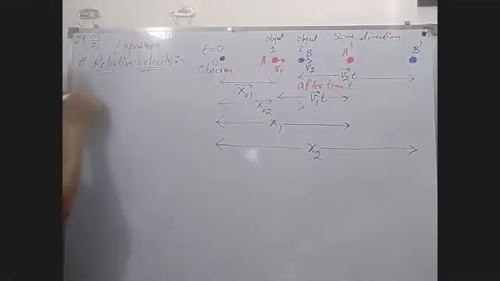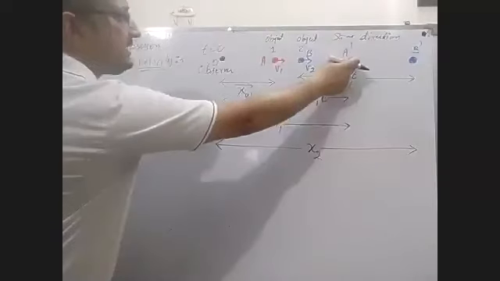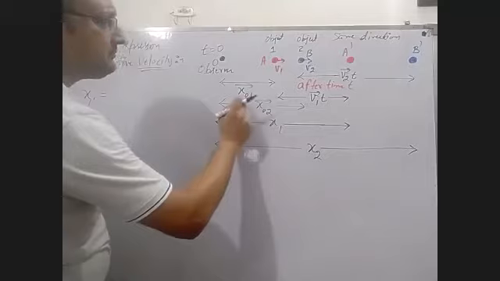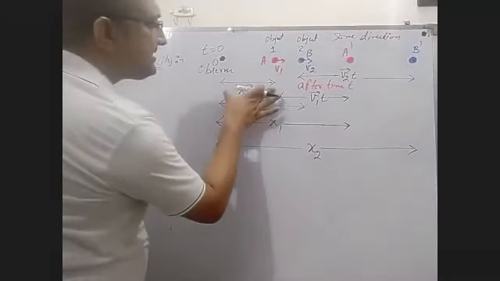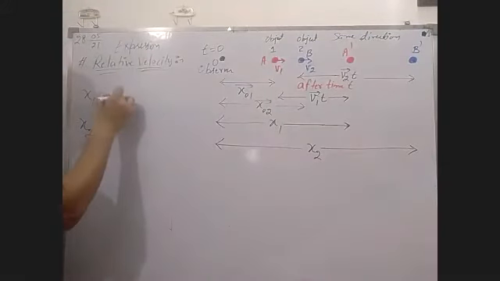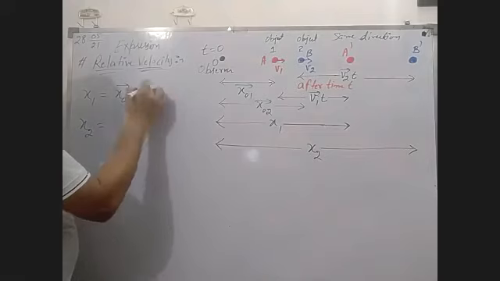In this equation, you can write x1, the distance of this object from the observer after time t, as x01 vector plus v1 t.